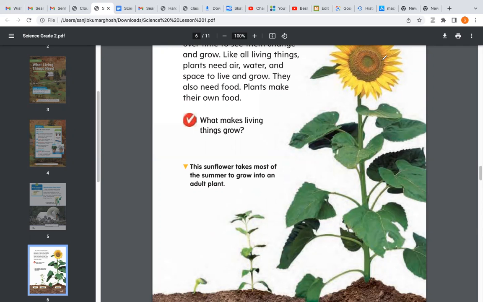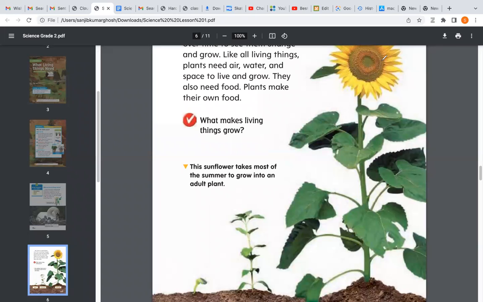Is it clear? We don't make our own foods. The human beings depend on plants or other animals for their food. But plants make their own food. So, this carbon dioxide helps them to make their own food. Is it clear, beta? Yes, ma'am.